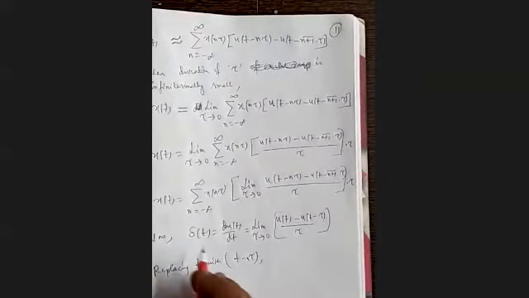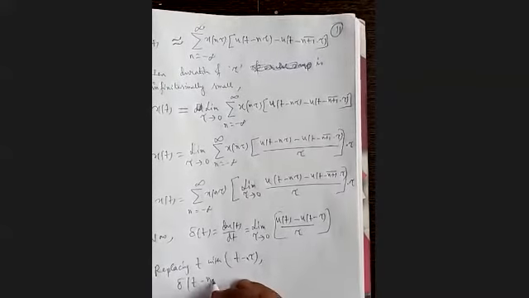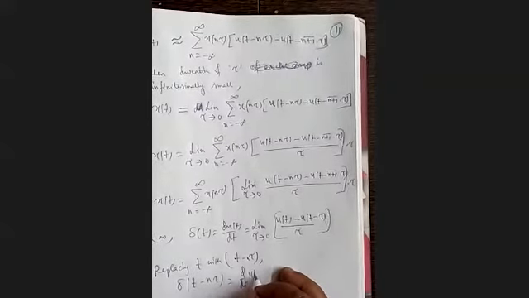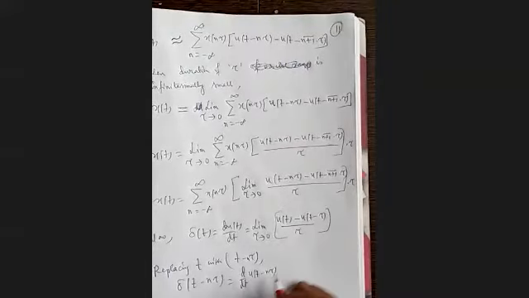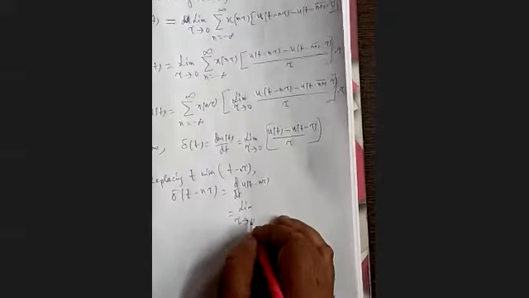Then what we get? It will be delta(t minus n tau) equal to d/dt of u(t minus n tau), or it is equal to, tau tends to 0.